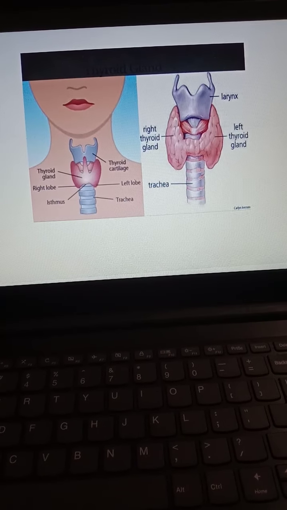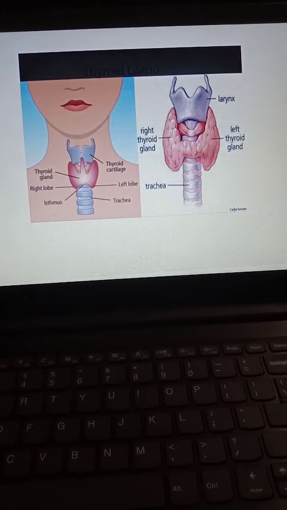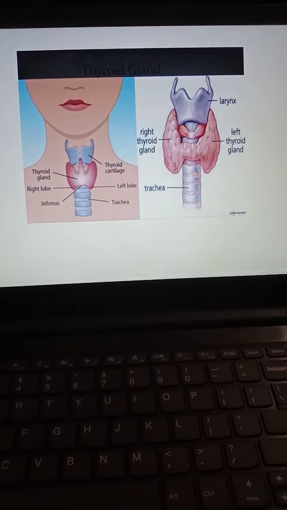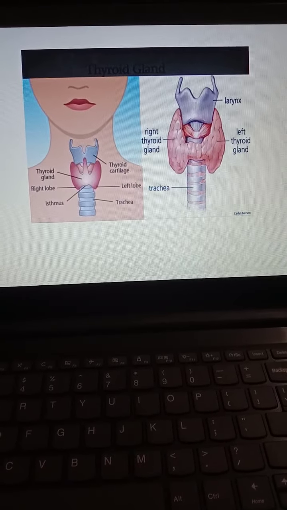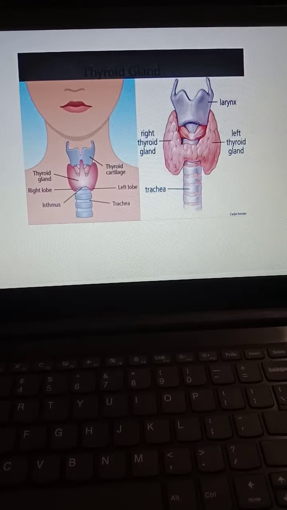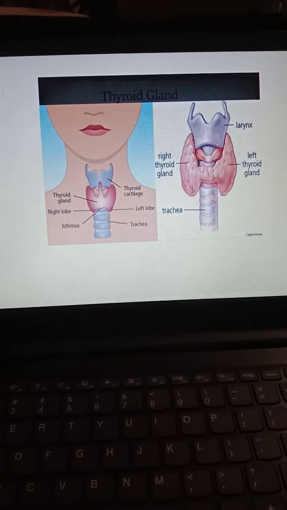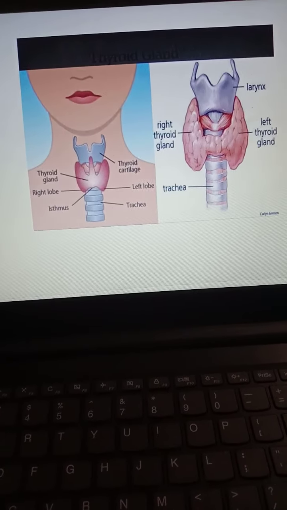We'll see about the next gland, which is an endocrine gland, whose name is the thyroid gland. It is present in the neck region, and it is the largest of all the endocrine glands. The weight of the gland is about 25 to 40 grams in an adult human being. Okay, this is the structure of the thyroid gland. You can see in this diagram.